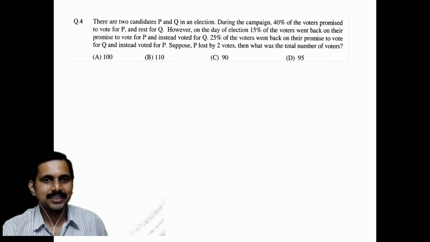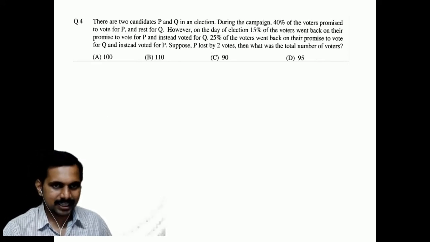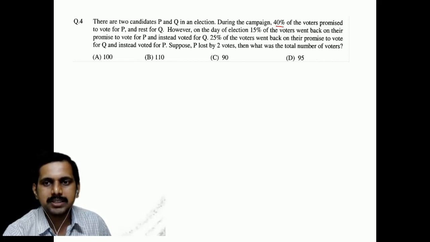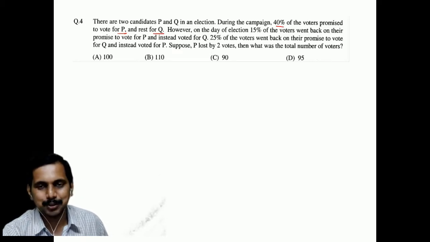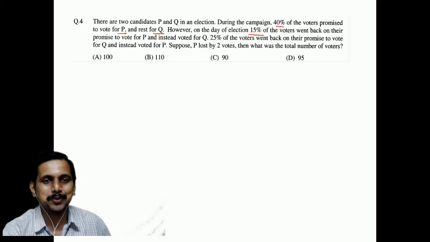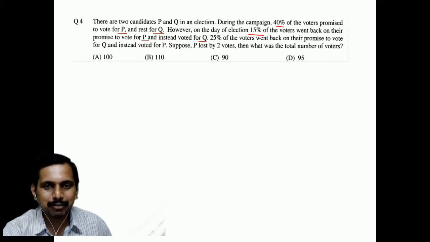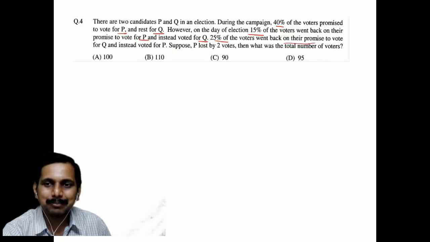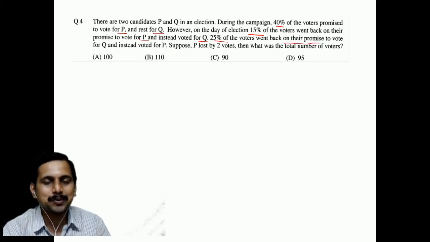Here there are two candidates, P and Q, in an election. During the campaign, 40% of the voters promised to vote for P and the rest for Q. However, on the day of the election, as usual, 15% of the voters went back on their promise to vote for P and instead voted for Q. And 25% of the voters went back on their promise to vote for Q and instead voted for P.